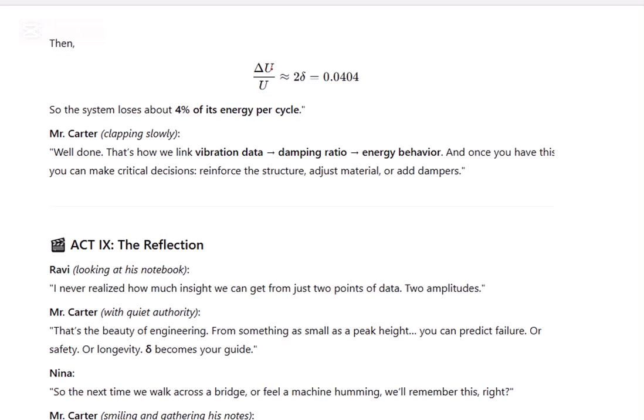That means delta U by U equals 2 times delta, right? So 0.04. That means 4% energy is lost. Delta U by U is equal to 2 times delta. So energy loss is 4% per cycle. Well done. That's how we link vibration data, damping ratio, and energy behavior.